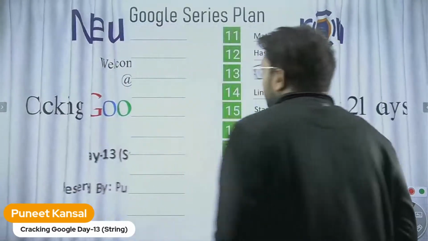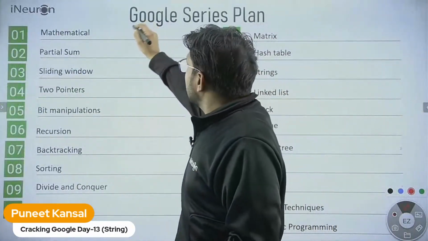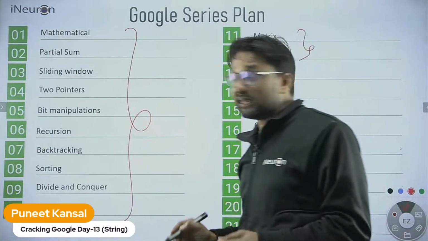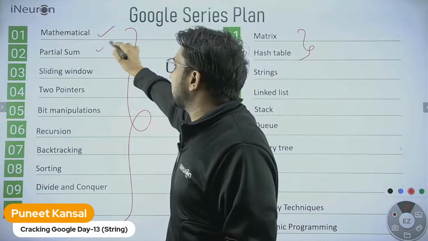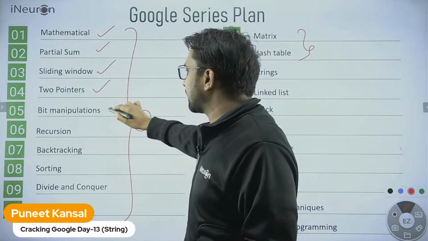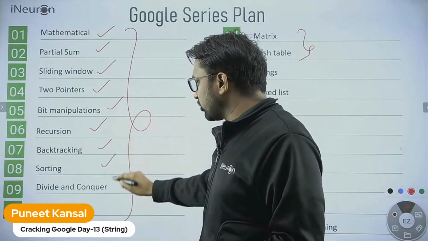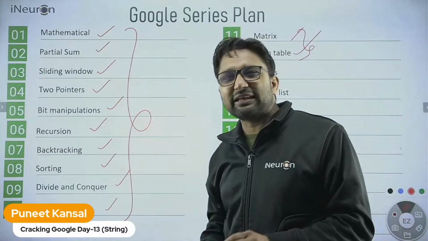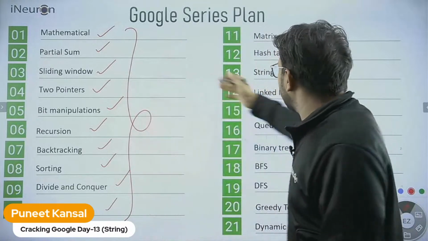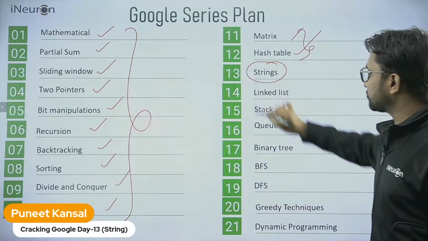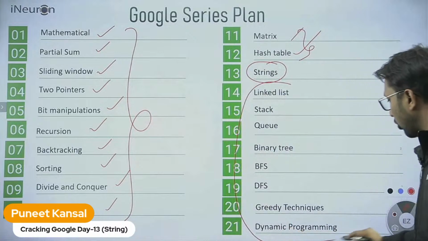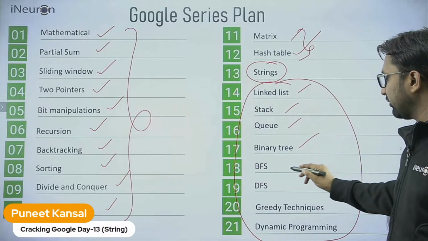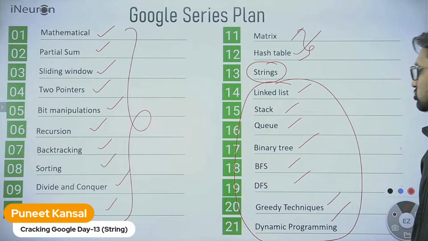Already I have mentioned that we have covered 12 topics in this series, starting from mathematical, prefix sum, partial sum, sliding window, two pointer, bit manipulation, recursion, backtracking, sorting, divide and conquer, binary search, matrix, hash table. So all the most important topics we have already covered, and today we are going to cover strings, and after that, yes, some more important topics we'll also cover in the next sessions, like linked list, stack, queue, binary tree, BFS, DFS, greedy, dynamic. So all we will cover.